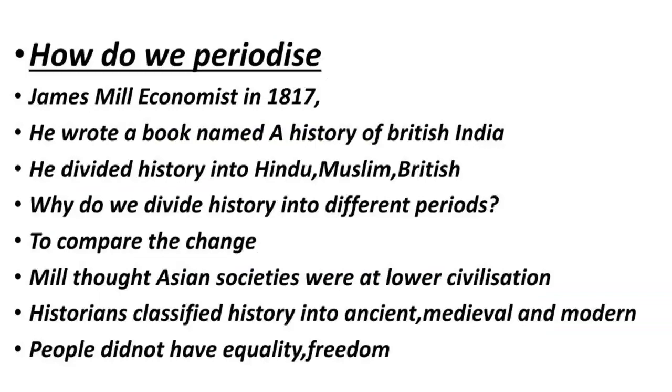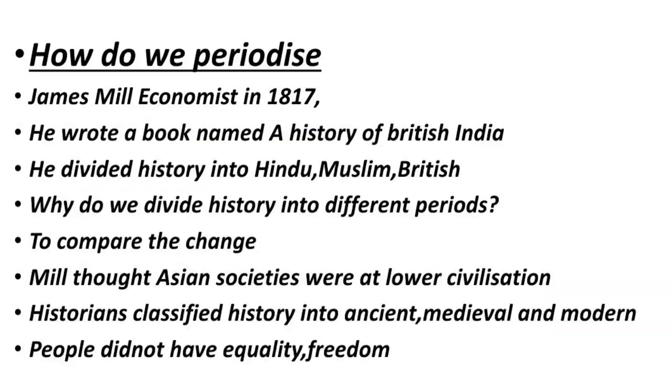First, James Mill was a person from Scotland, an economist and philosopher. Philosopher means Tattvanyani, right? He wrote a book known as History of British India in the year 1817. You can easily remember it: reverse of 18, what number? 17.